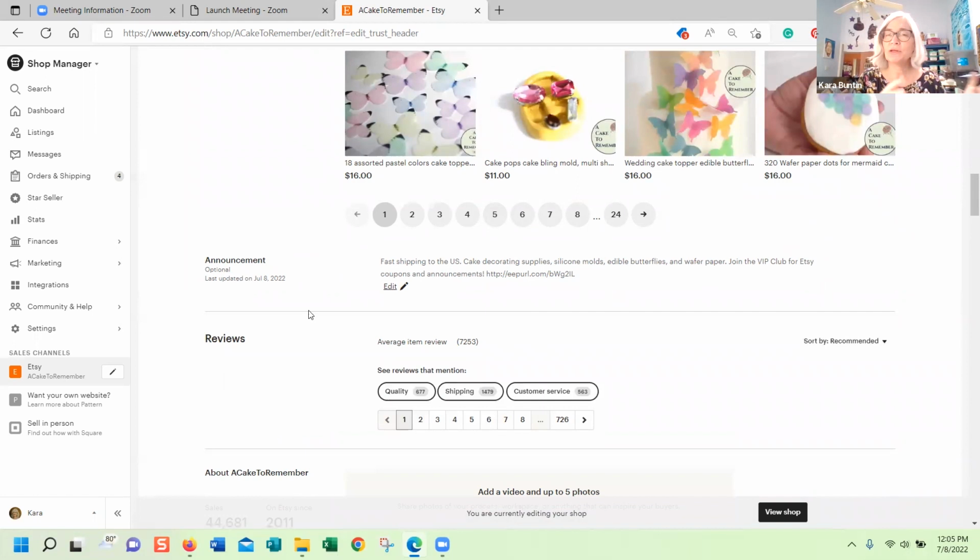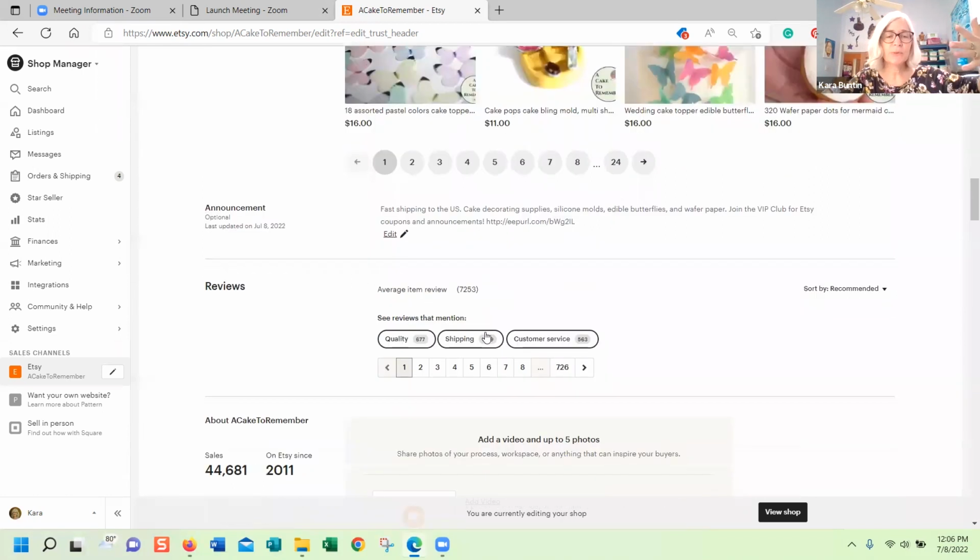Now, I'm assuming that on the app, you can do that also. Just look for the little pencil icon or the edit, however they do it on the app. I don't do work on the app. I know that people really work off of their phones, but it's so much easier on desktop. The app is limited, and it's an app. Apps are limited, so a lot of times there are things that you can't do on the app that you can do on desktop, and it's just easier to do it on desktop. That's just my opinion. If you love the app, then have at it. But that's how you edit the announcement.